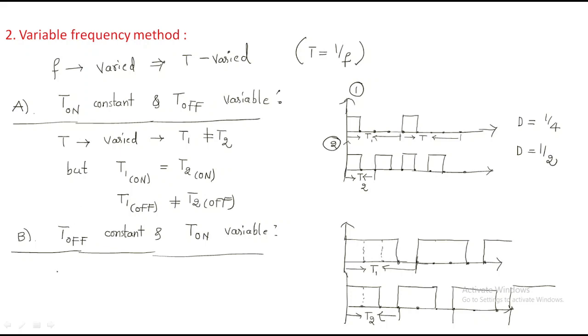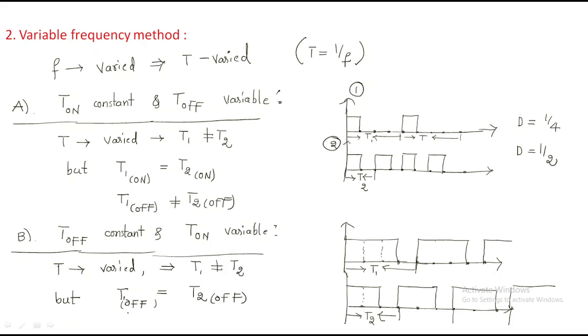So here also time period is varied, and that means first wave time period is not equal to the second wave time period. But the off time period, one session is off, will be equal to the second half time period.